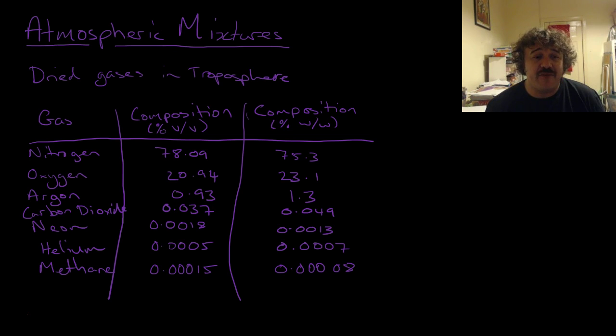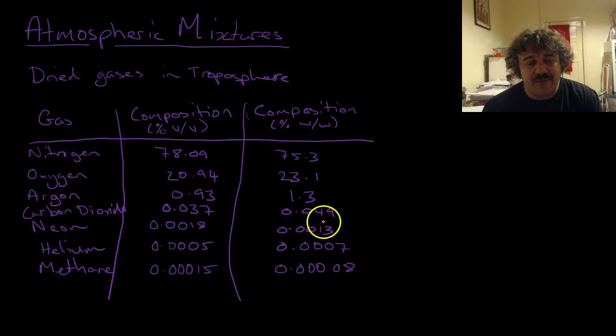In the atmospheric mixtures, if we dry gases from the troposphere, the troposphere is where we breathe, and the reason we dry them is to take the water from the hydrosphere out of it. It is 78% nitrogen. This is by volume, but by mass, and this means percent of the volume, and this means by mass. Okay, so about 75% nitrogen, about 23% oxygen, and then argon. Argon's really important, but it's a noble gas, so we don't breathe it in. Well, we breathe it in, but we don't really use it.